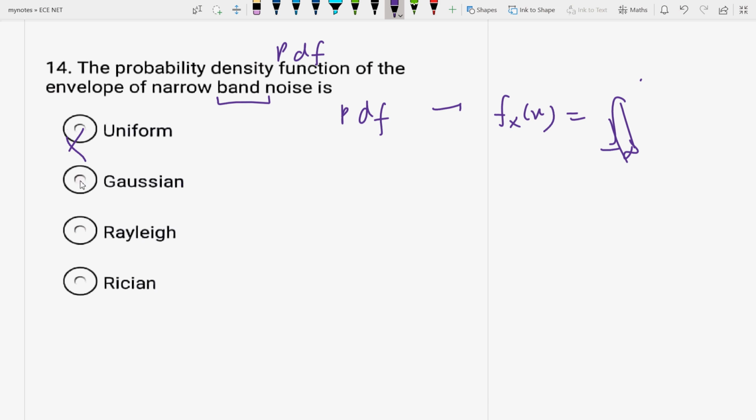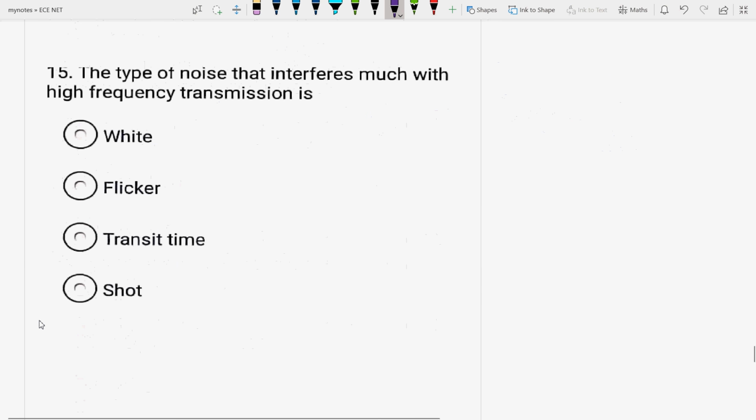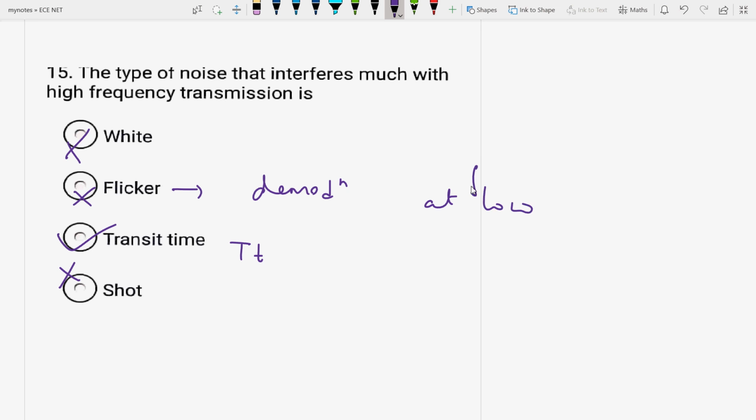Okay, next question is the type of noise that interferes much with the high frequency transmission. Is it flicker noise? No. White noise? No. Shot noise? No. It is transit time noise. The noise that interferes much with high frequency transmission is transit time noise. Flicker noise is also called demodulation noise, and it occurs at low frequencies. White noise, you all know that PSD is constant in nature. It exists from minus infinity to plus infinity. Shot noise occurs in electron tube devices.